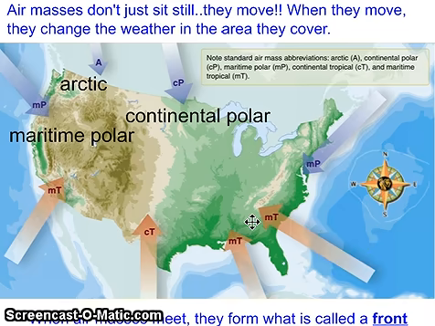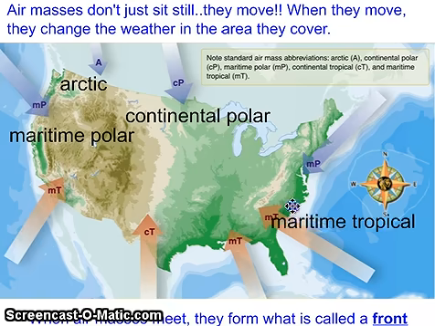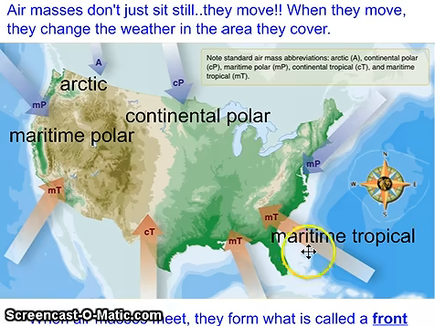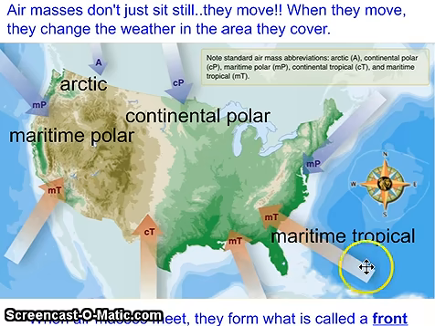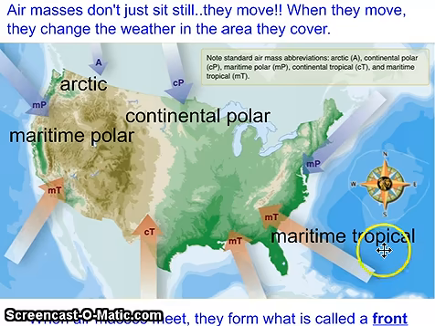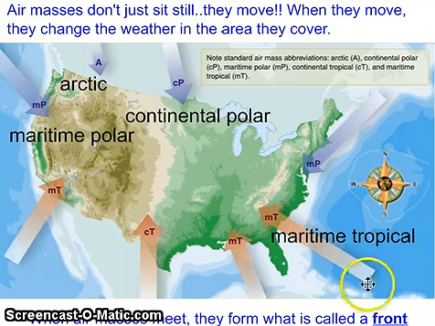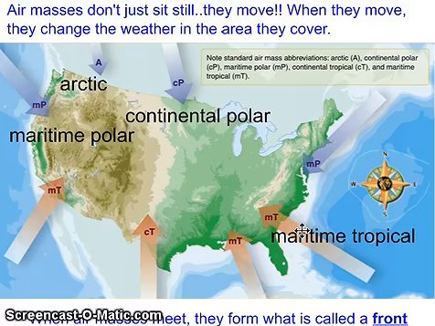Now going toward the southern portion of the United States, right where we live in South Carolina and Georgia, we have what's called maritime tropical. Maritime, again, means a body of air that forms over water, so it tends to be very humid. We know that because we have a lot of humid days, especially in August and September when we come back to school. Tropical means that it's also very warm. This arrow is red, and it indicates that this is a body of air that's coming from closer to the equator, so it tends to be very warm.